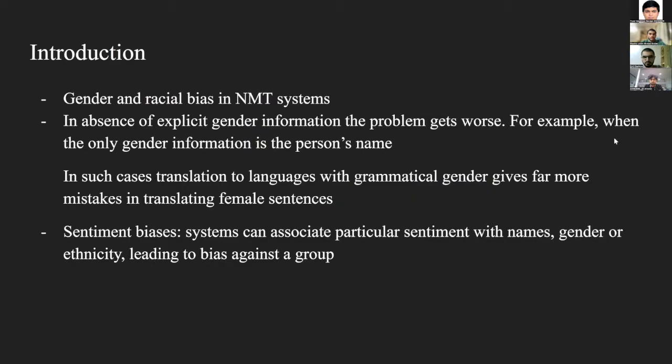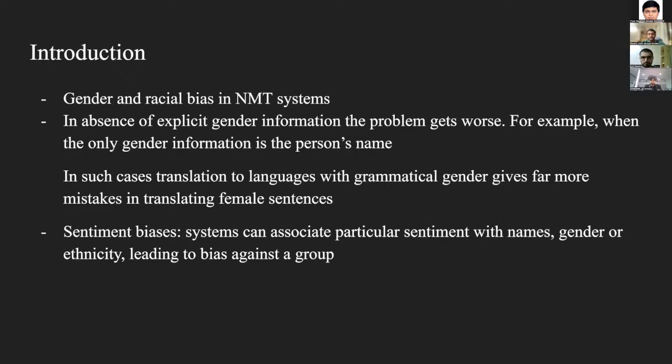So the problem basically is in NMT systems, there exist gender and racial biases because our data sets are highly skewed. While training the NMT systems, they see far more of one category in the data set than the other, which makes the translation make far more mistakes in one category. For example, it makes more mistakes in female categories while translating. The problem is worsened when we are trying to translate to a language with grammatical gender, and the gender information in the sentence is not explicit.